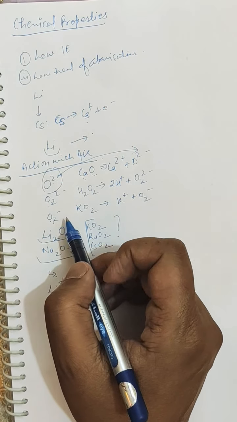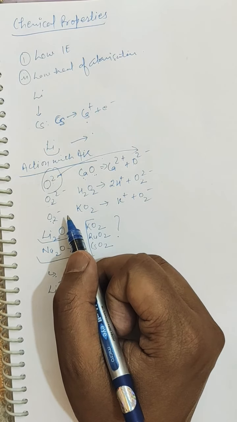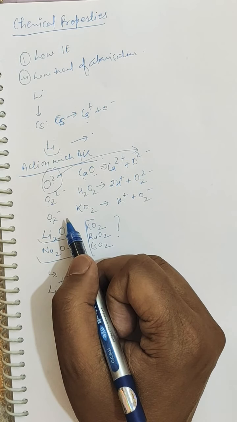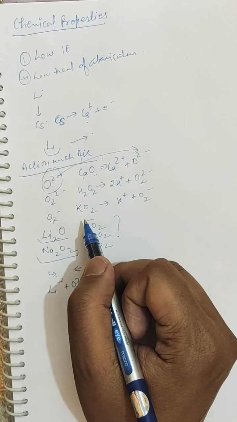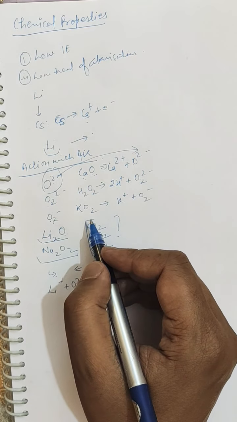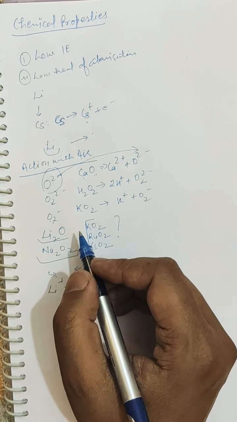In other words, because of the small size of the lithium ion, the spreading of negative charge toward another oxygen atom is prevented, and therefore it cannot attach to another oxygen atom. Consequently, higher oxides are not formed.